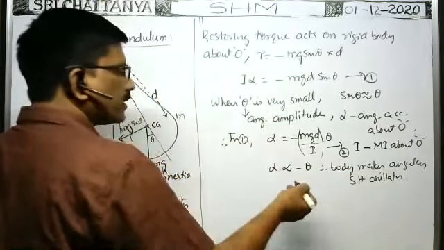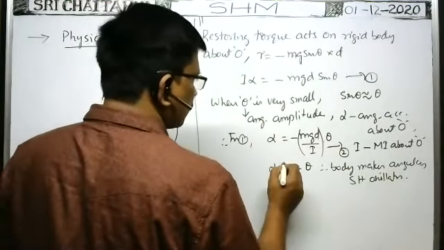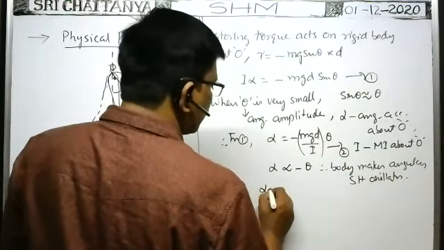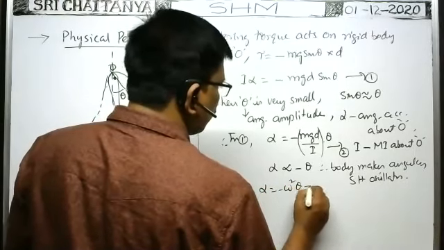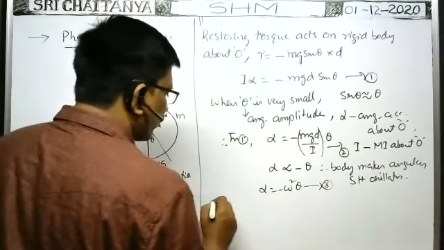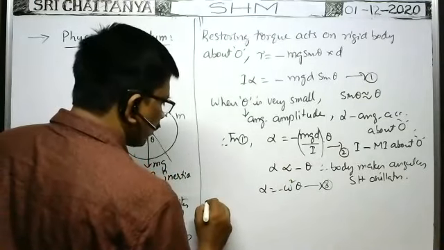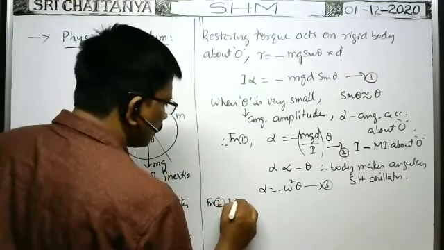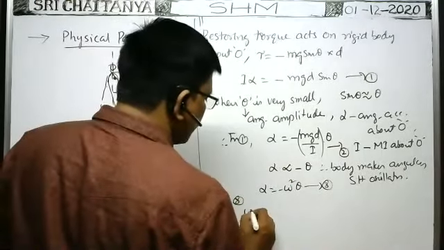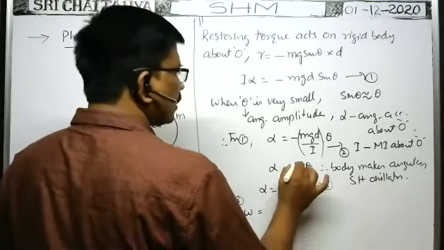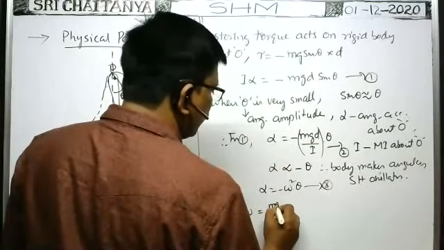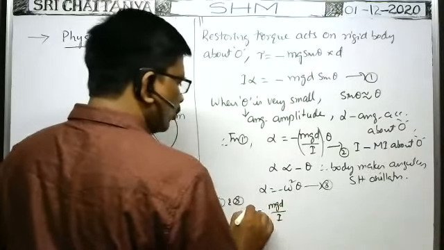Whenever any body makes angular simple harmonic oscillations, then we can use alpha is equal to minus omega square into theta. So when you compare these two, from 2 and 3, the angular frequency omega square is equal to mgd by I. It is the omega square value.